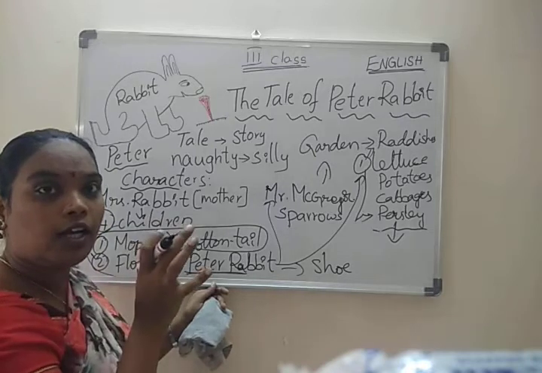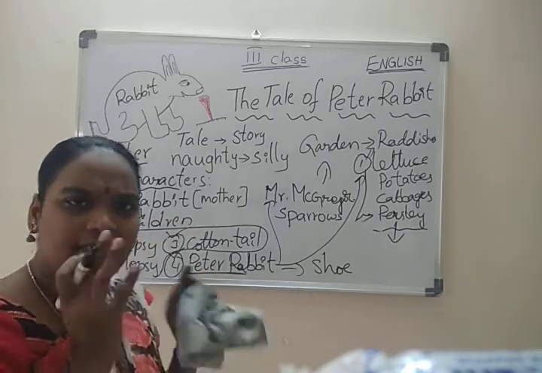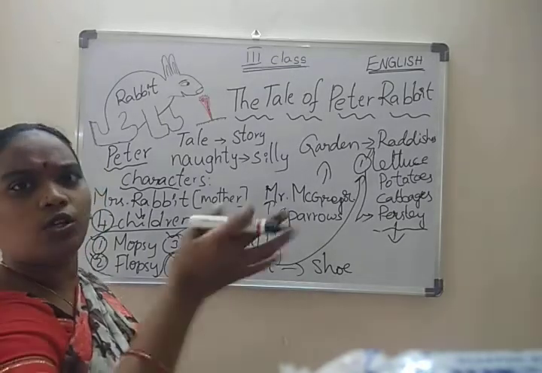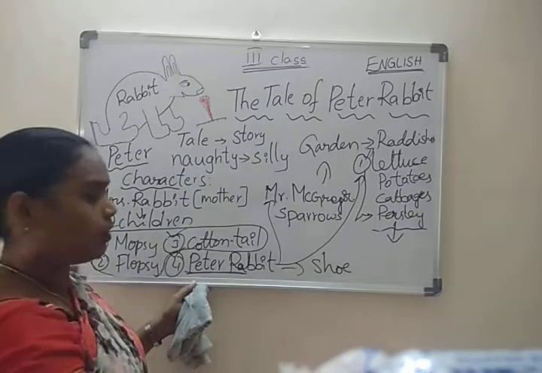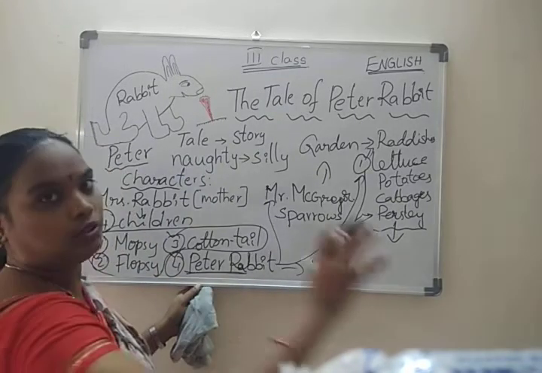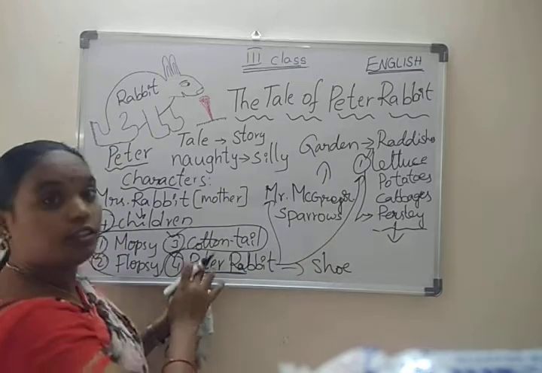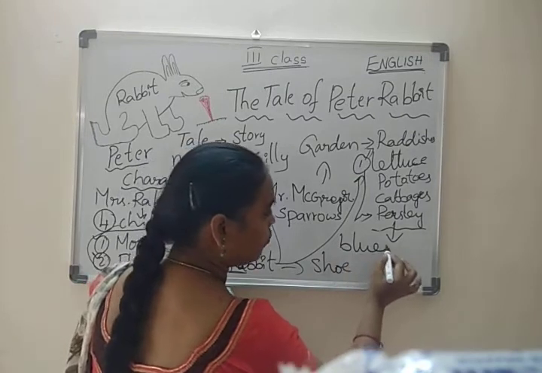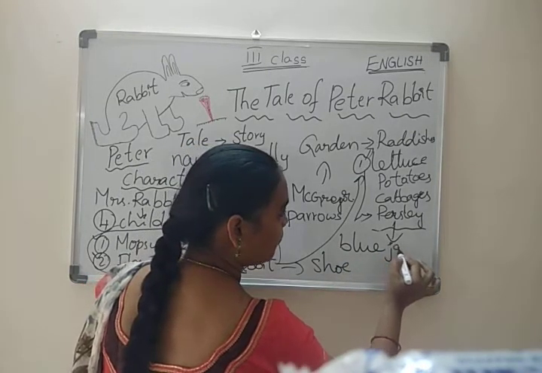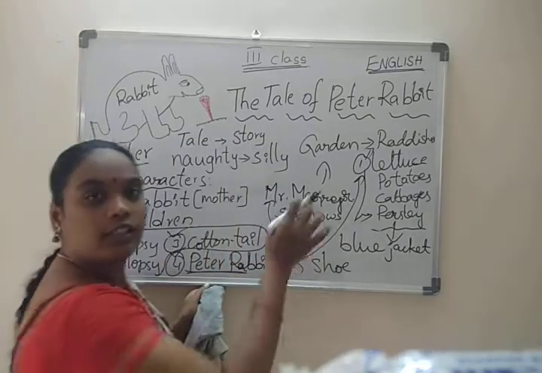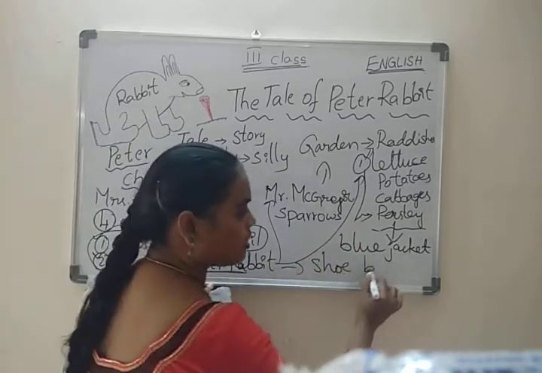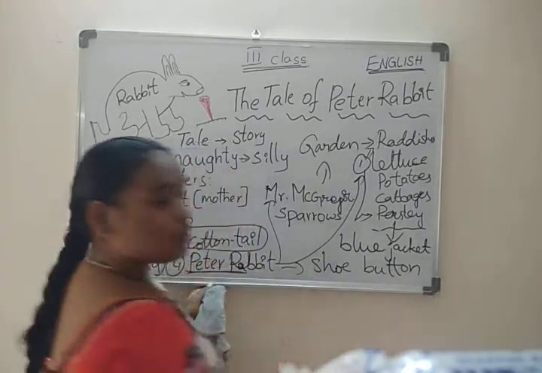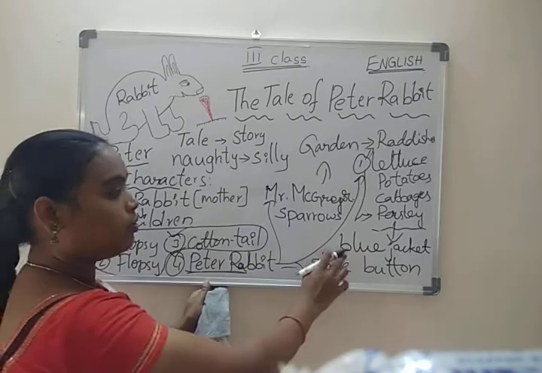Then what happened? Again he wanted to escape from there. He wanted to go home. Then Peter went on, running, and he wore a blue jacket. And in the jacket, buttons are there, very large buttons. So he wore a blue jacket.